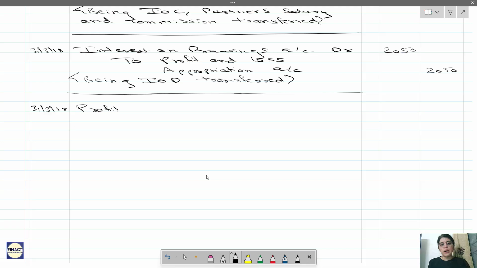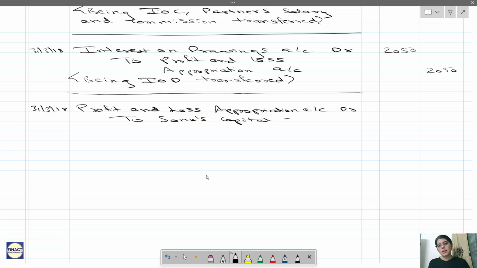So profit and loss appropriation account debit to Sonu's capital account and to Rajat's capital account. All this working notes also has marks. Who's the other partner? Rajat.